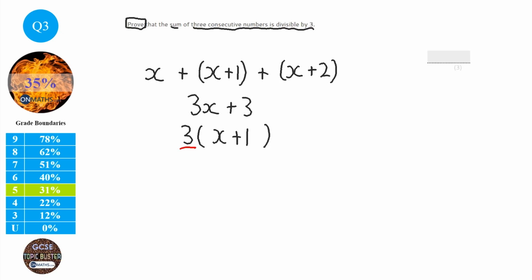Now, that is proof that they are divisible by 3, because if you times any number by 3, it will be in the 3 times table. So my proof is this bit here, and I could write a sentence saying any number that I times by 3 will be divisible by 3. And on the site, that's all you need to put in.